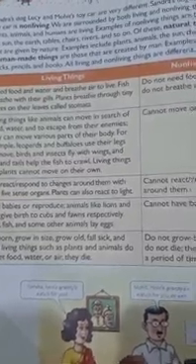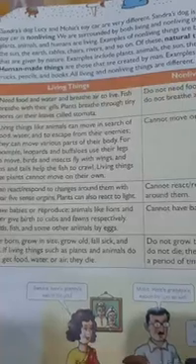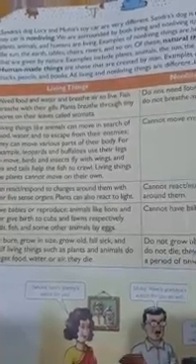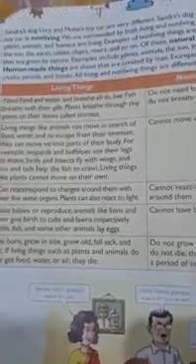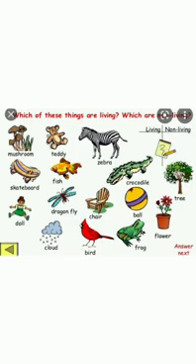For example, if your mother is preparing a biryani or some other delicious dish, and the smell comes to your nose and you just run towards the kitchen, yes or no? That is nothing but us responding to the surroundings, responding to the change. Identify the living things from this.